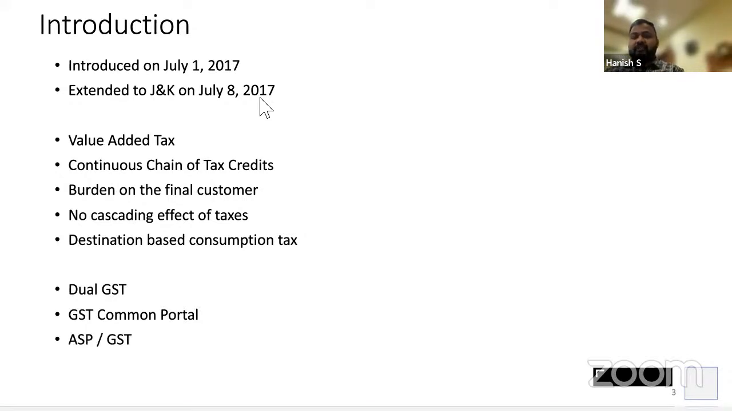Next, we have the ASP and GSP concept. Sorry, it is GSP, GST service provider, and ASP, application service provider. These are the players who facilitate the transactions. Say, assuming you have 10 invoices, you can go to the GST portal, log in, and upload all the 10 invoices. Very simple.